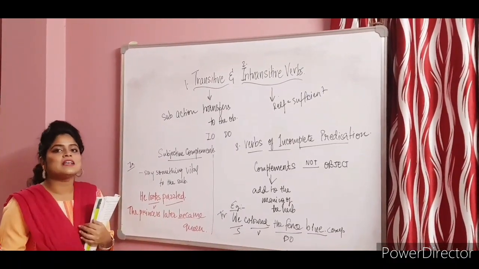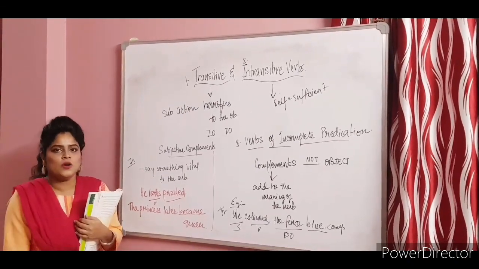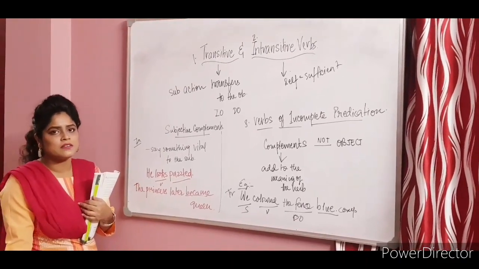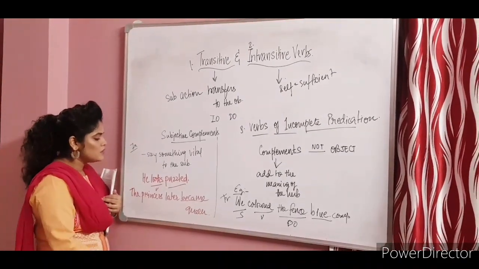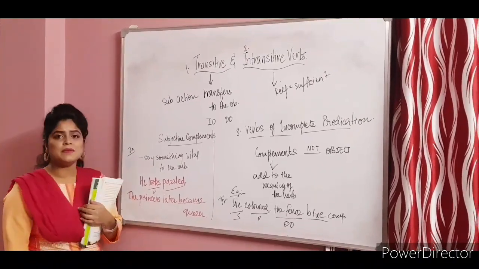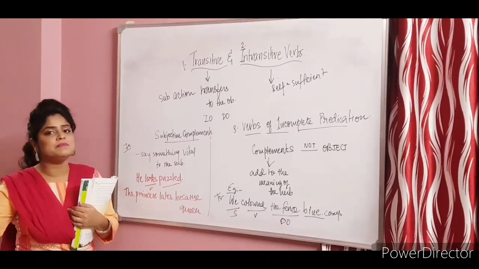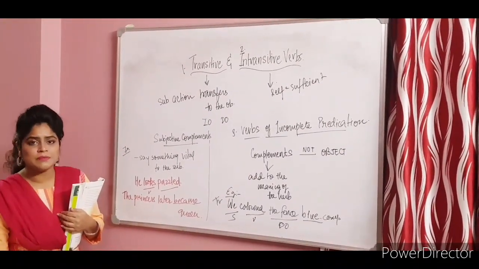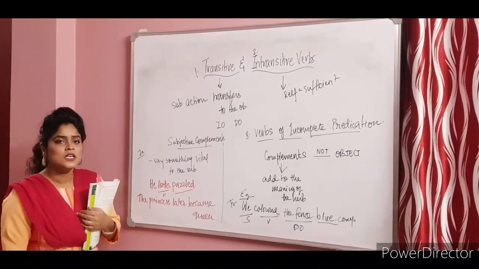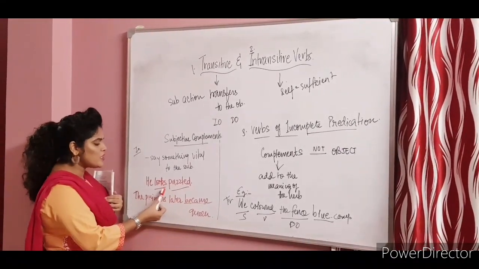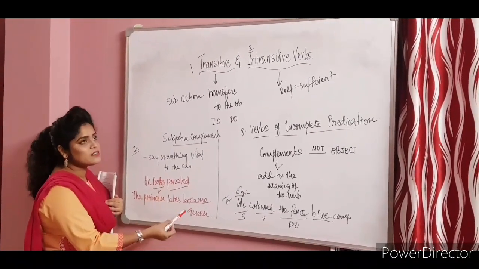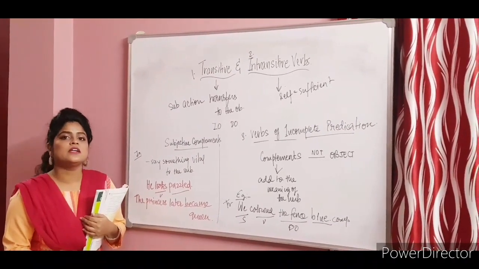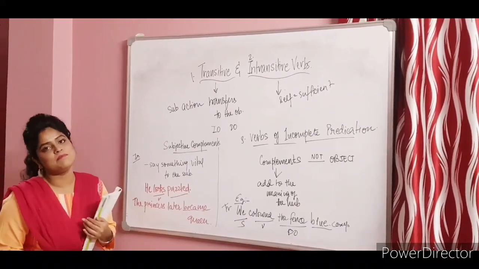They don't give you the exact meaning. If we say he looks, what does he look? It's so incomplete, it doesn't make any sense. You have to write something. Over here also, in the same manner, if you say the princess later became, it's absolutely incomplete. Okay? So it needs another word or a noun or something else to convey its full meaning. So the intransitive verbs which need a complement to convey their full meaning are known as intransitive verbs of incomplete predication.